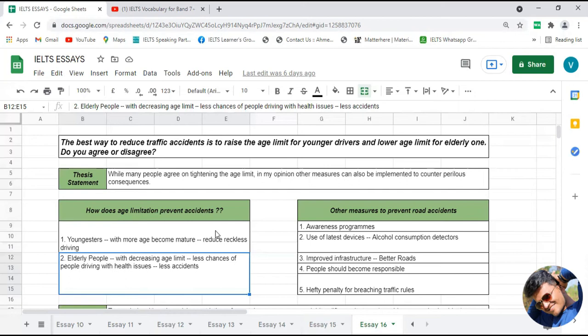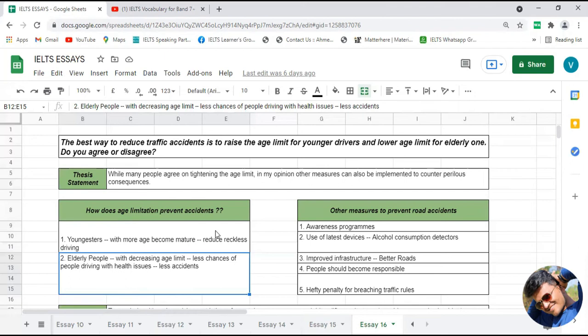Right? Let's say, for example, if someone allows an individual of 65 years, the chances of having a health problem in that individual is higher than in an individual of 55 driving. So in that way, if you decrease the age limit for elderly people to drive, then the chances of having a health problem in that individual while driving will be less.